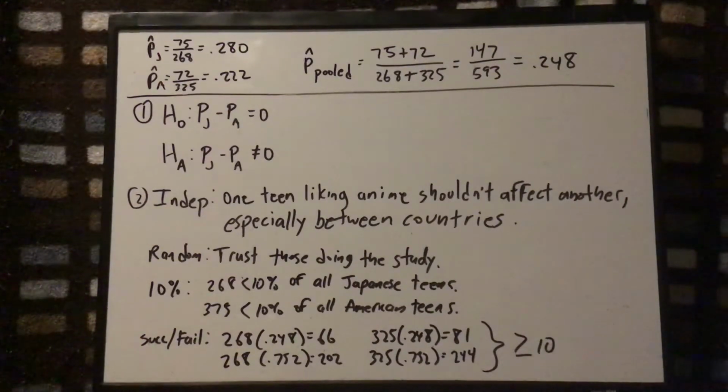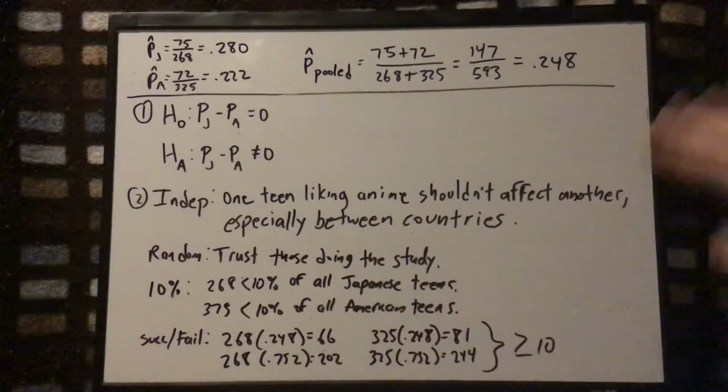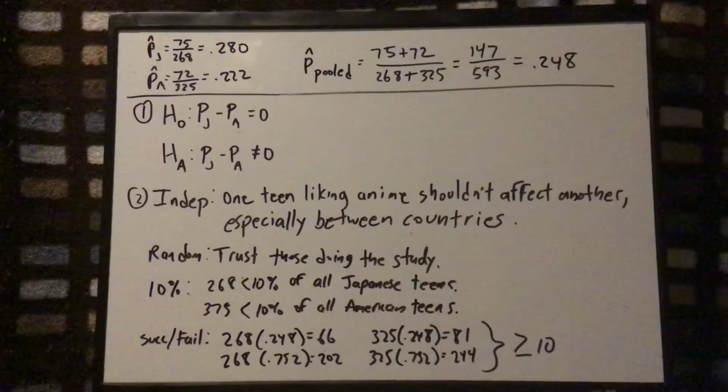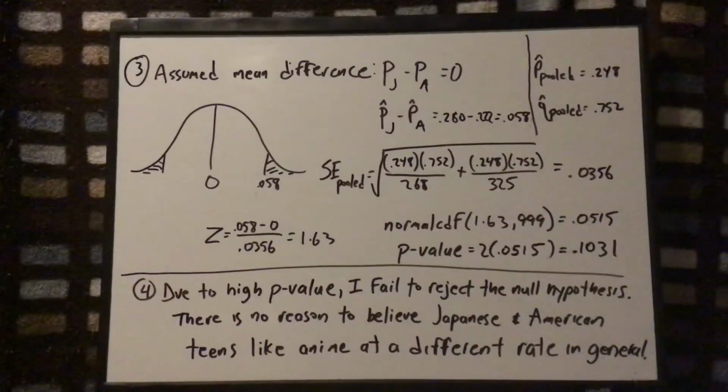All right, so make sure in a real case that you would add that at the bottom, that you would put due to the conditions being met, I'm performing a 2-proportion z-test. So once I state that, and I've ensured that a normal curve works, I'm going to show all the mechanics. So like last time, let me move the board. There we go. So since I'm able to go ahead, here are the mechanics.